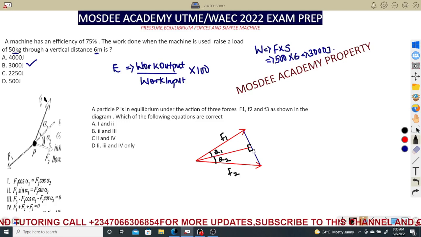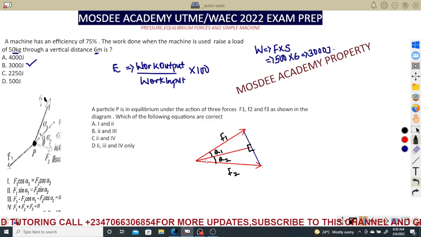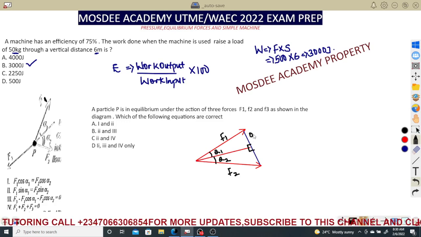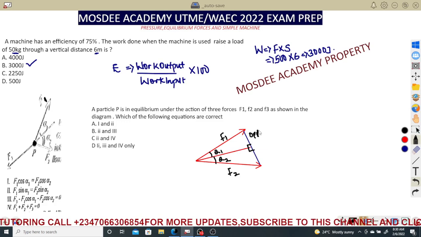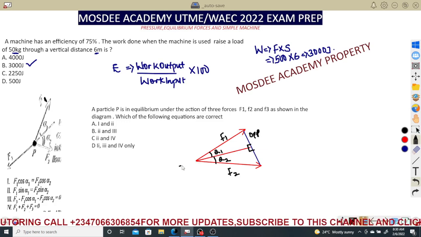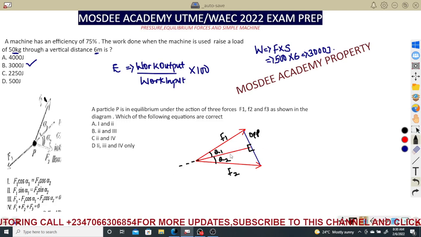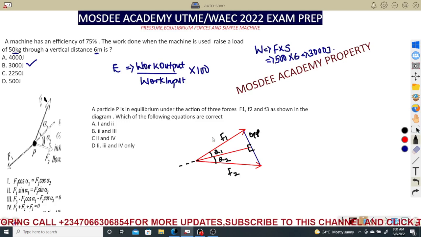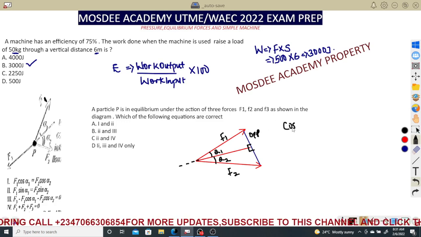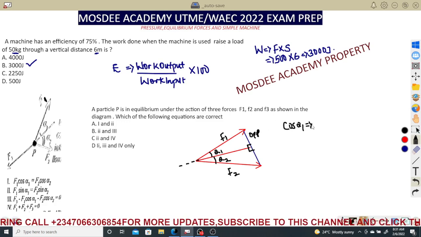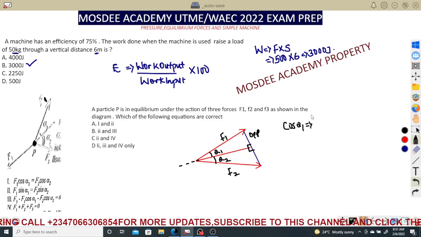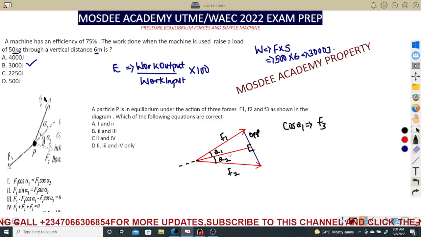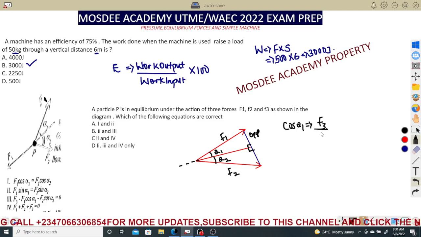I'm doing them with respect to the resultant force which acts between them. Please know that this is the hypotenuse. So let's take, this is opposite, this is adjacent. The resultant force is acting in such a way that it is adjacent to the two angles. So adjacent over hypotenuse is cos. So I can say cos alpha 1 is equal to adjacent, which is the F3 force, the force that is acting between them. I'll write it as F3 over F1.